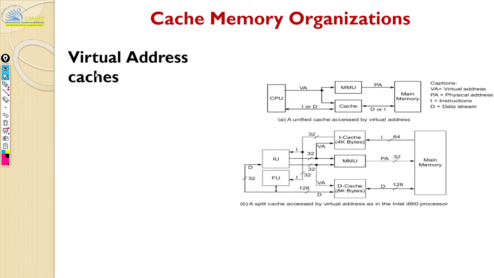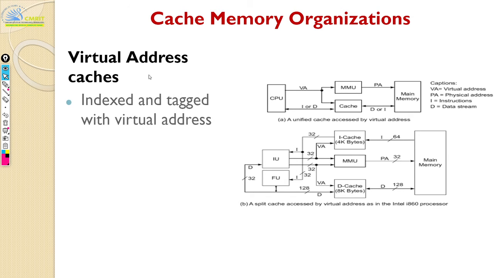So the alternative is your virtual address cache. Here, the indexing and tagging is done as a virtual address. So you get the virtual address, and you also pass it to MMU. So you still have to do the translation if you want to get anything from your main memory, because your main memory always works on physical address. But what your CPU gives is always virtual address.